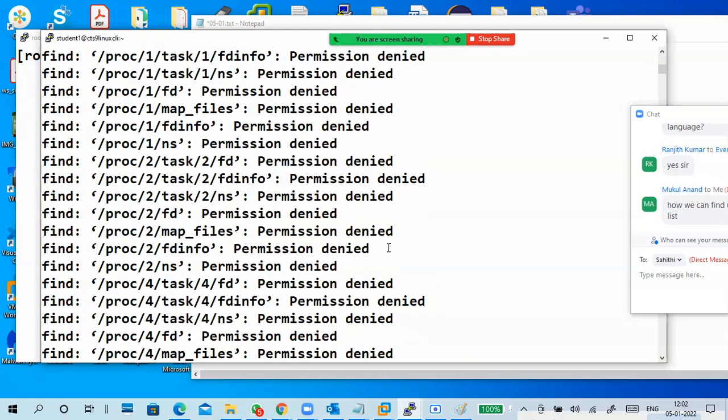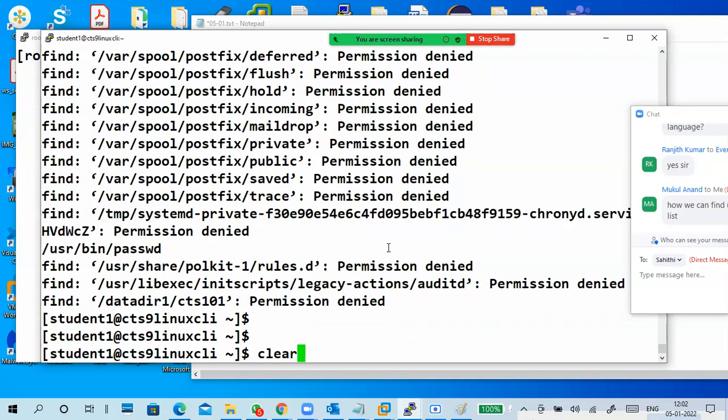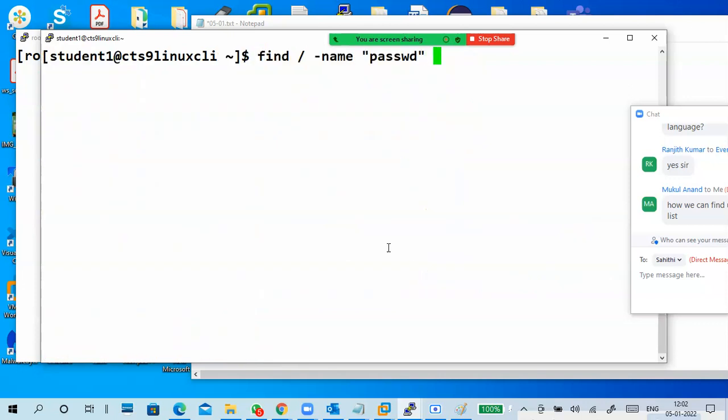Little difficult. What is this? Searching for the passwd file in the entire system because I'm a normal user. It is showing output as well as errors. I am doing a simple greater, some OF1, which was not there earlier.